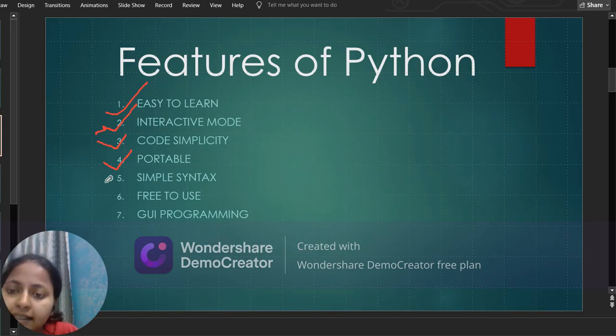Next, simple syntax. The syntax of Python is very simple. Code simplicity, simple syntax, everything is the same.